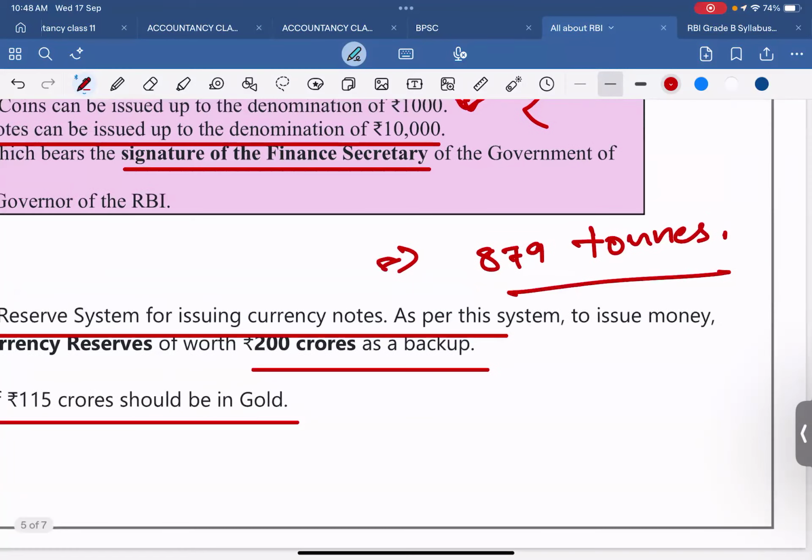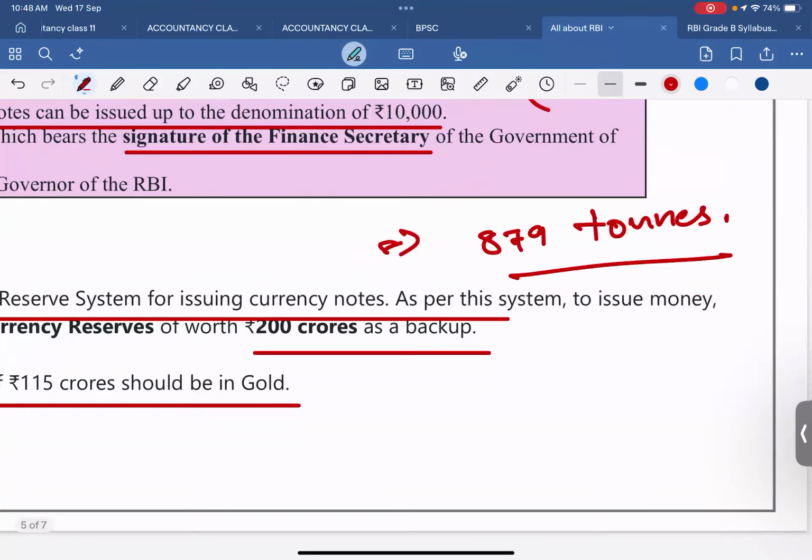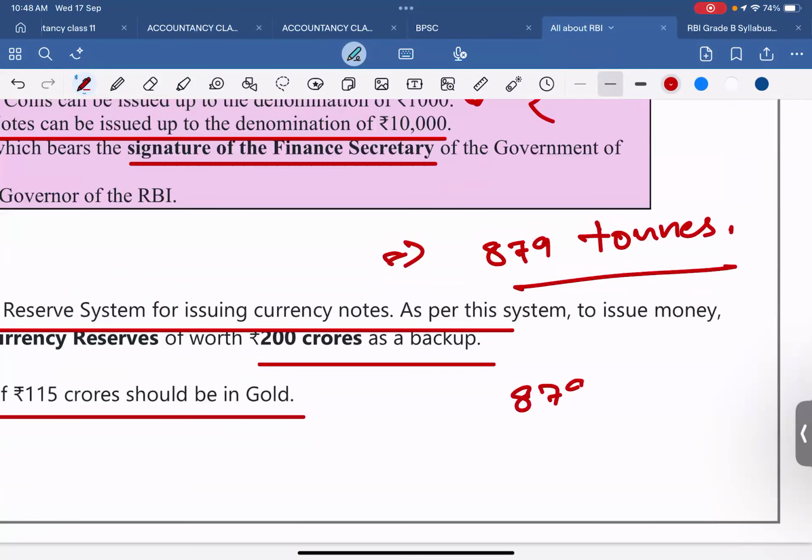Suppose that 879 tons means 879 thousand kilos, and we can put the rupee value on this much.